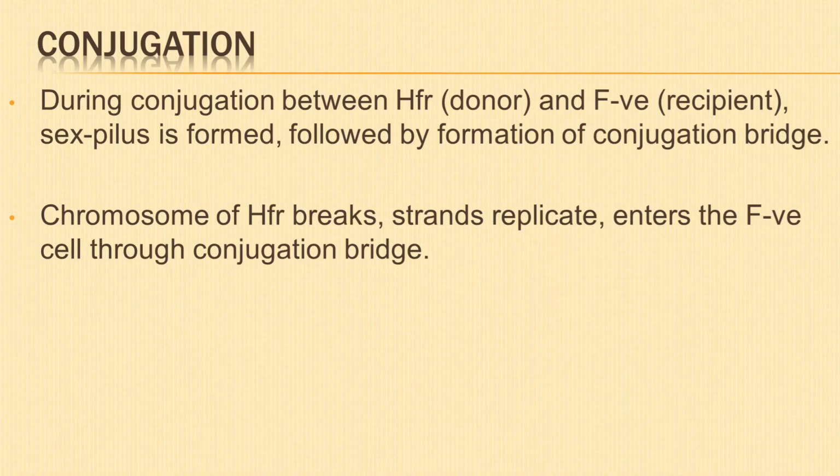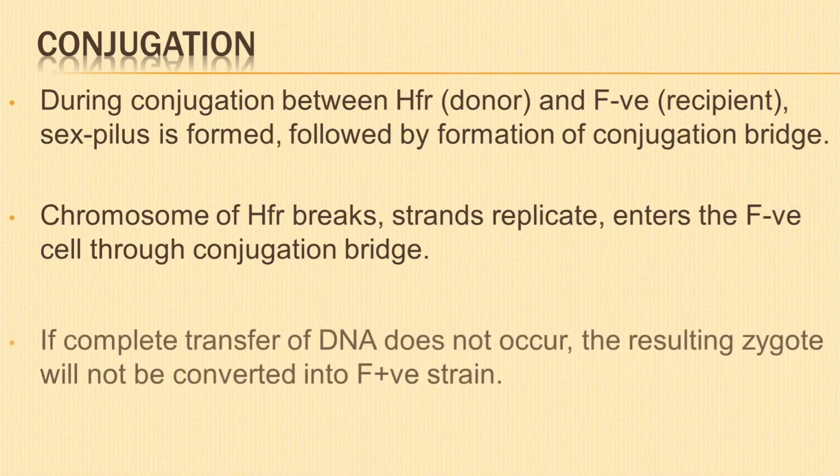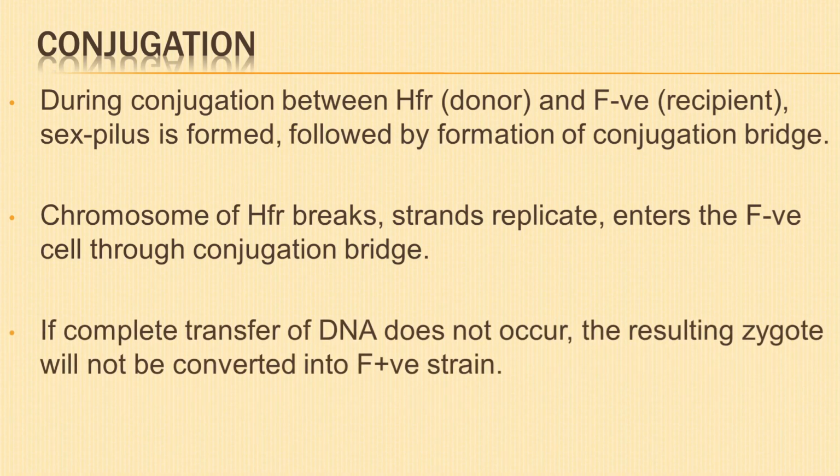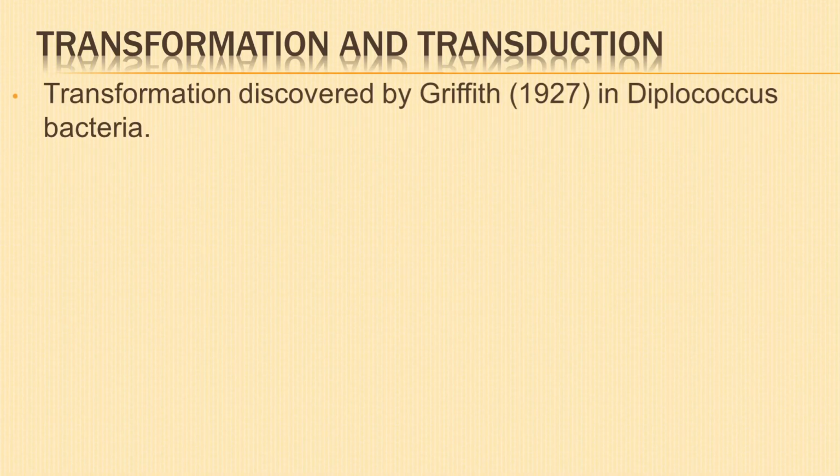The daughter DNA enters the F negative cell through the conjugation bridge. If complete transfer of DNA doesn't occur, then the resulting zygote will not be converted into F positive strain. Next is transformation and transduction.